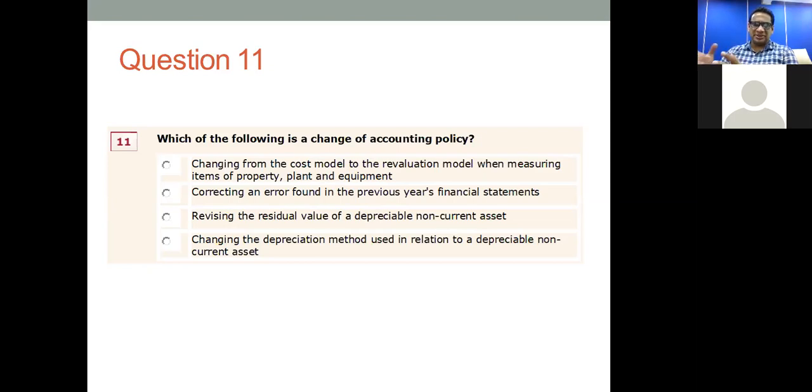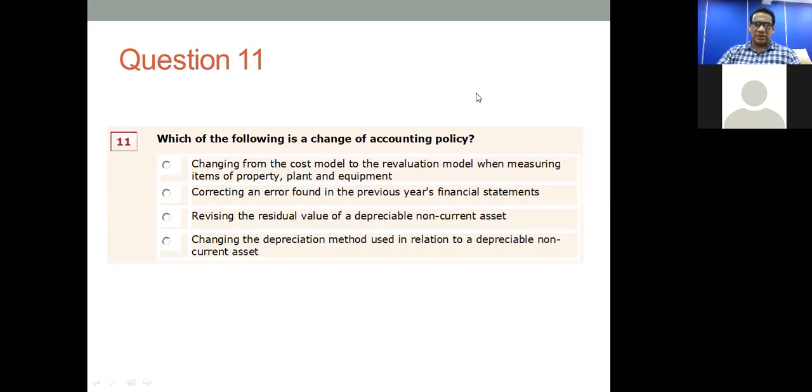By estimating the depreciation figure. A change in the depreciation method used in relation to a depreciable non-current asset is not an example of a change in an accounting policy. Right.